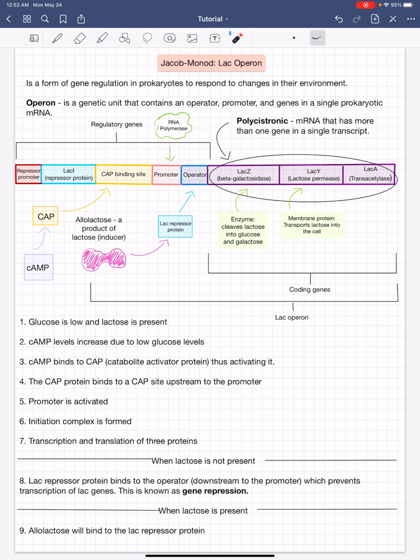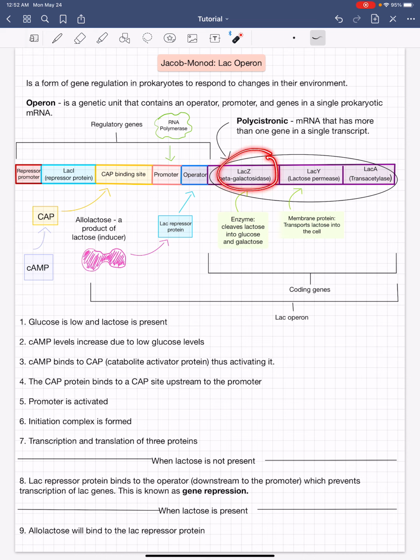An operon is a genetic unit that contains an operator, a promoter, and genes in a single prokaryotic mRNA. The Lac operon contains regulatory genes as well as coding genes. Now, if we go downstream, we start with a repressor promoter, Lac-I, a repressor protein, a CAP binding site, a promoter, an operator, Lac-Z, which is beta-galactosidase, Lac-Y, which is lactose permease, Lac-A, which is transacetylase.